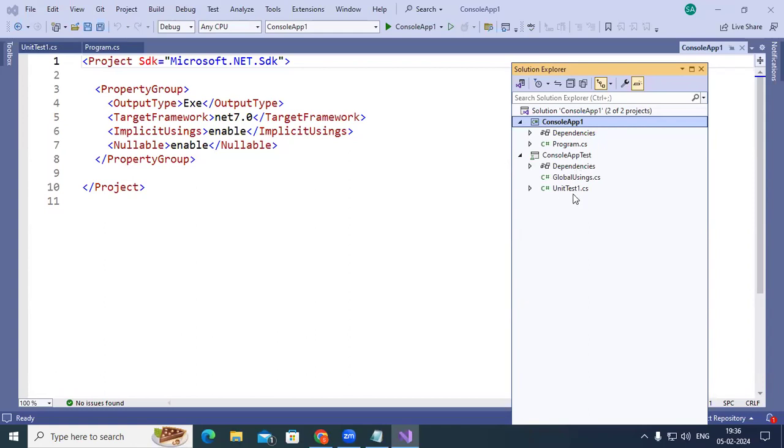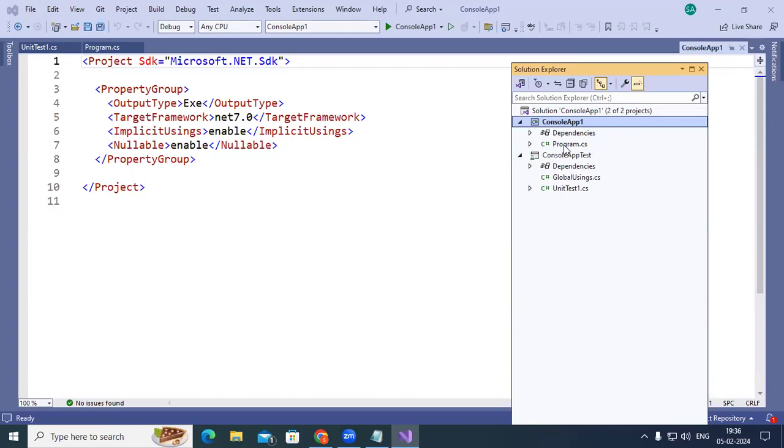You need to write XUnit. We have a project called console app test. In that you can write a few test cases. Using those test cases, whatever functionality you developed in the project, you have to test if they are working, and then you can integrate them within your application.